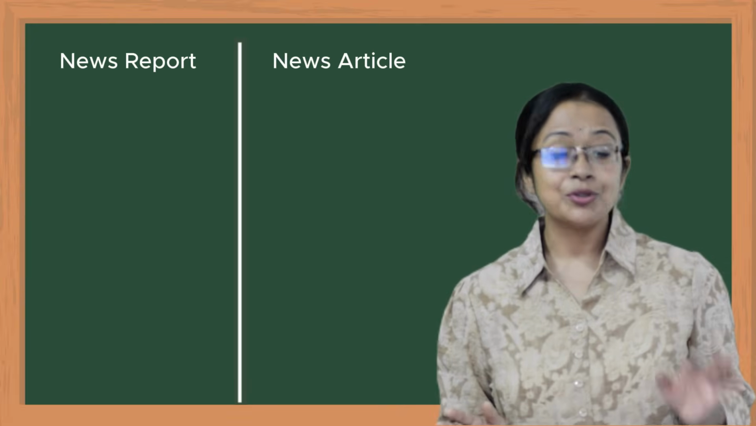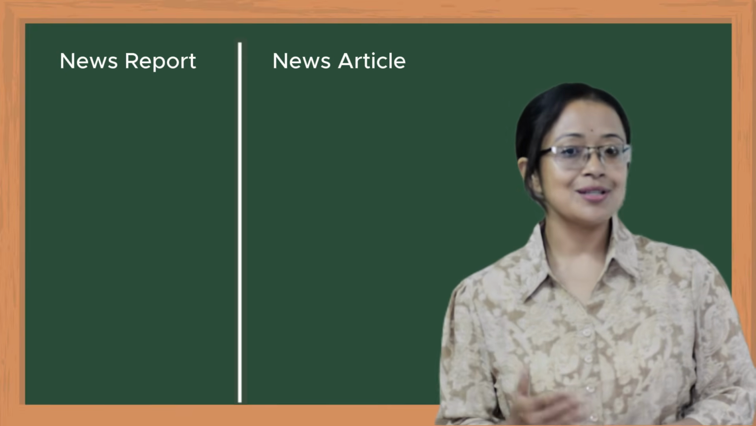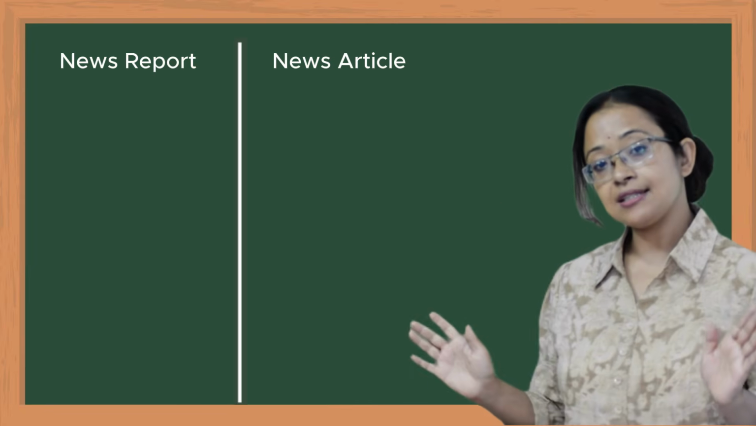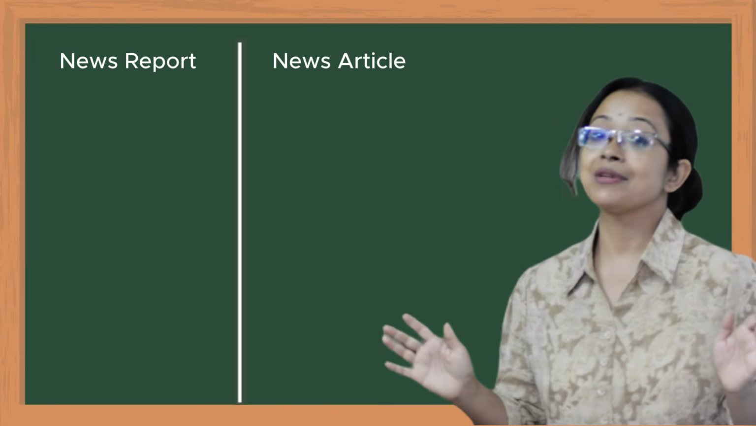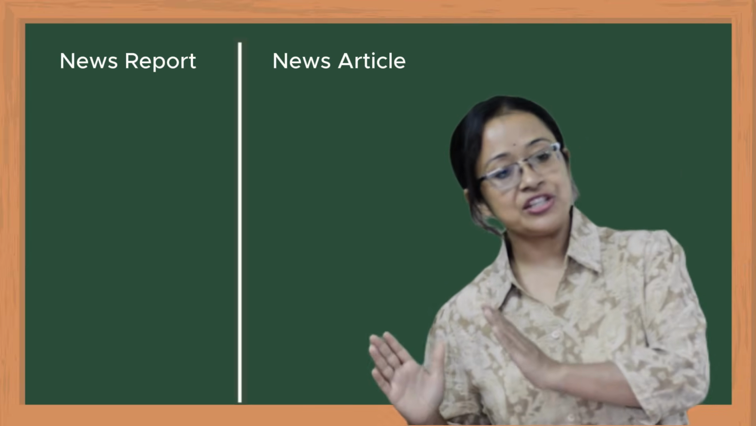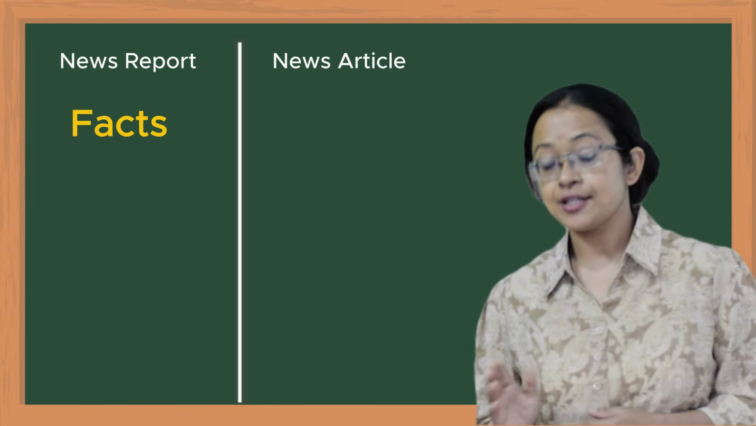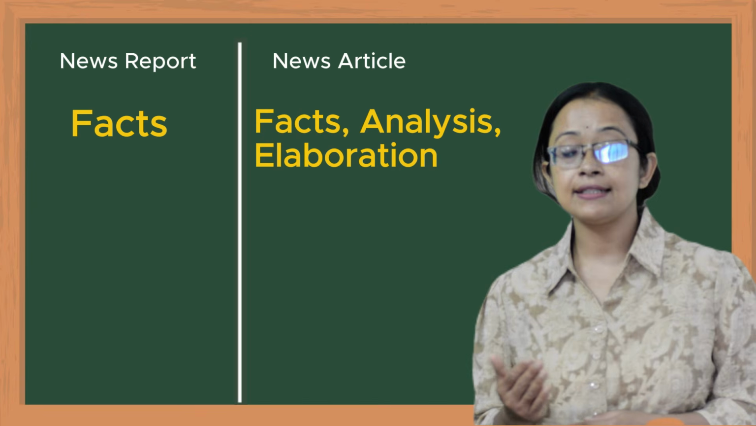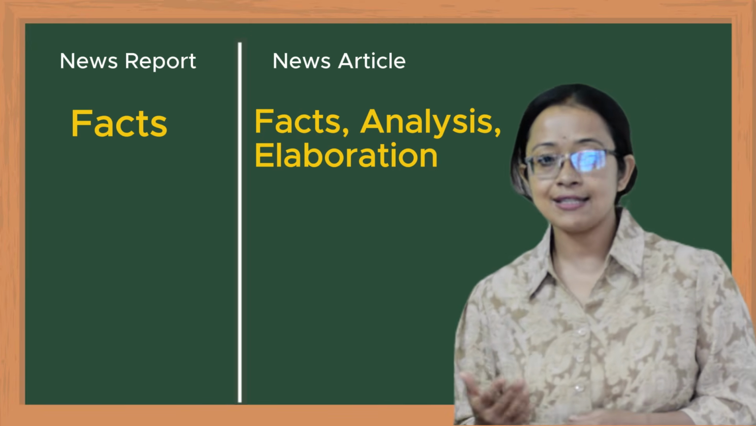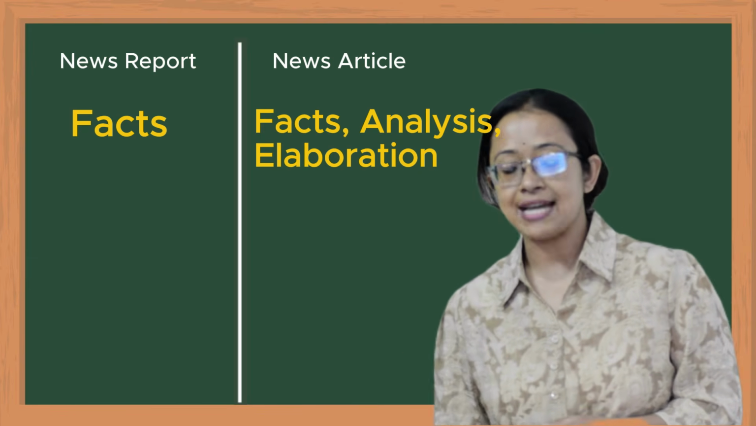Before I dive into the difference between news report and news article, you are strongly suggested to memorize the format of these two. Let's see the difference between these two so that we'll have a clear concept of what is news report and what is news article. News report basically talks about facts, whereas the news article is factual, but it has more details, elaboration, analysis, and many recommendations and suggestions as well.